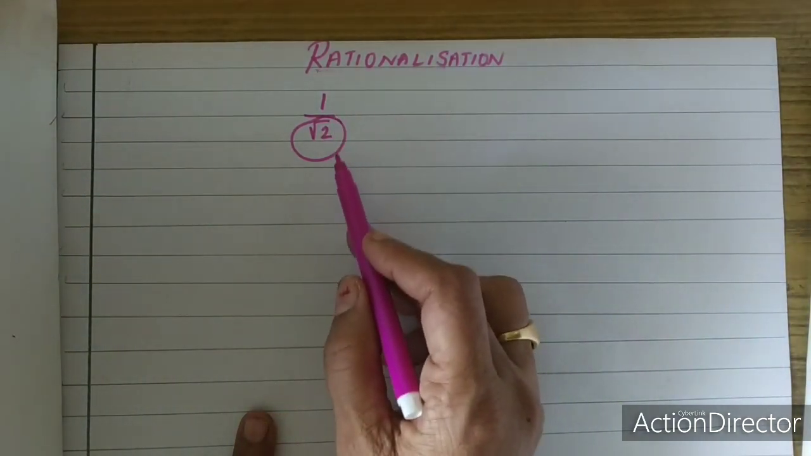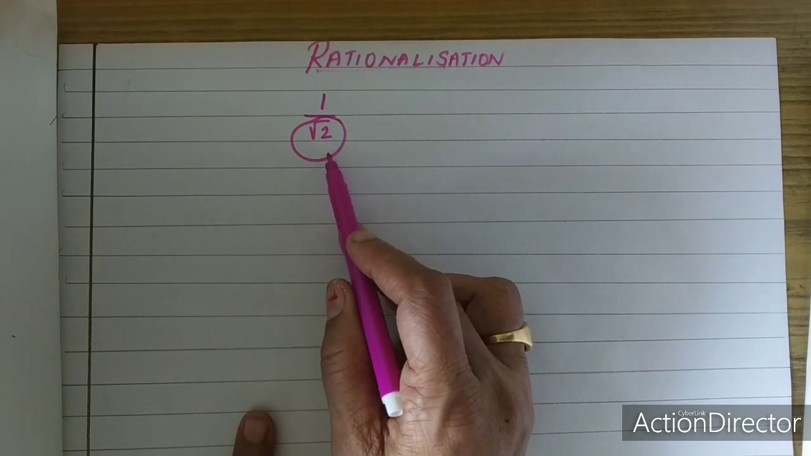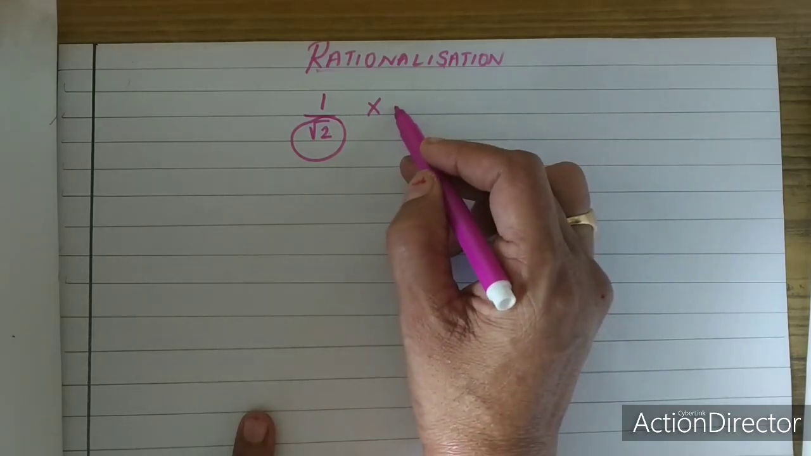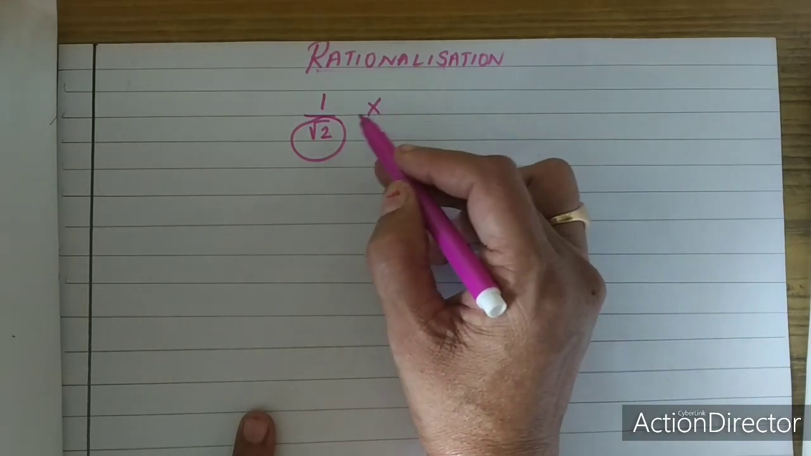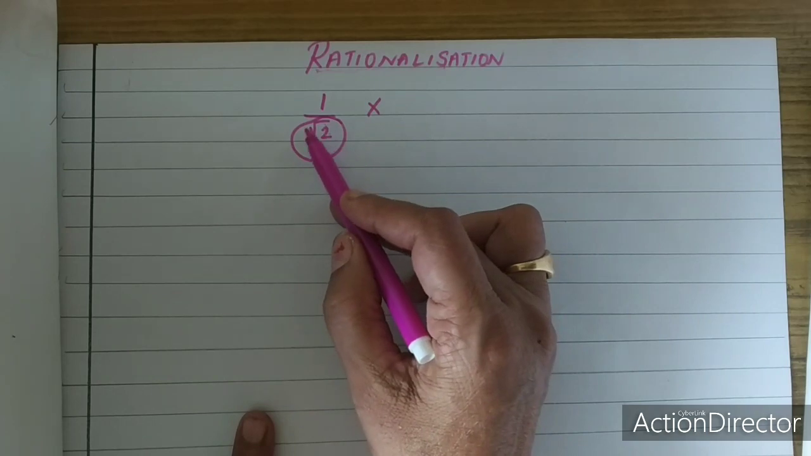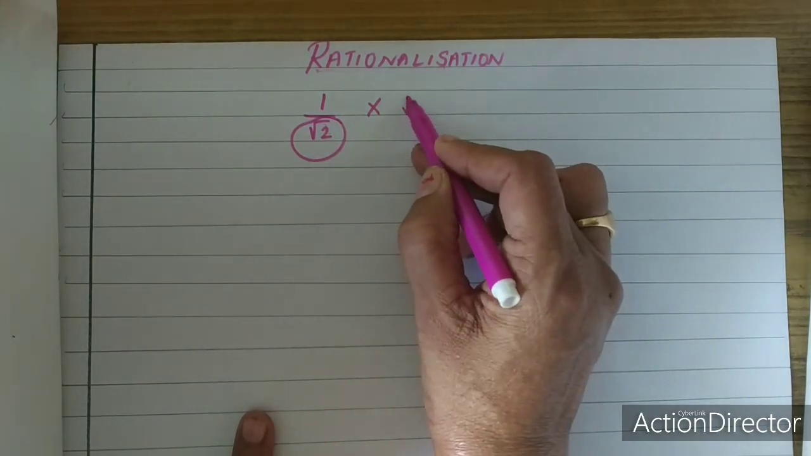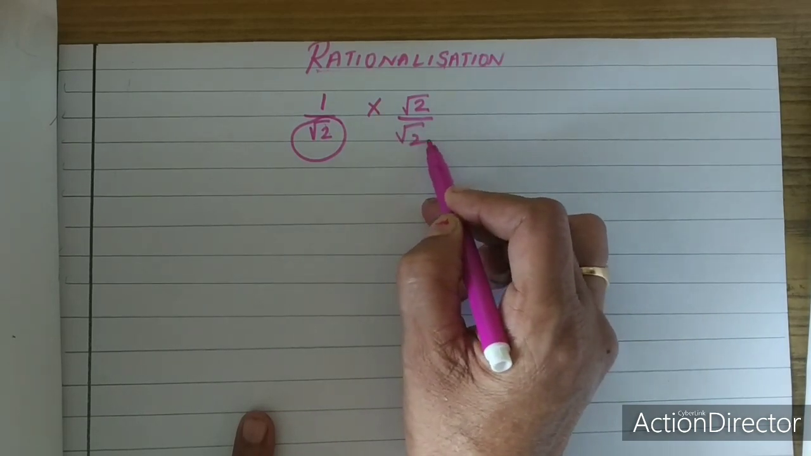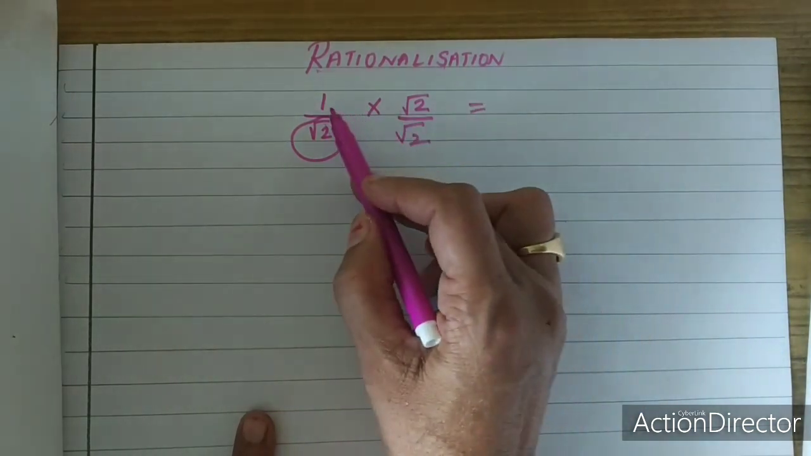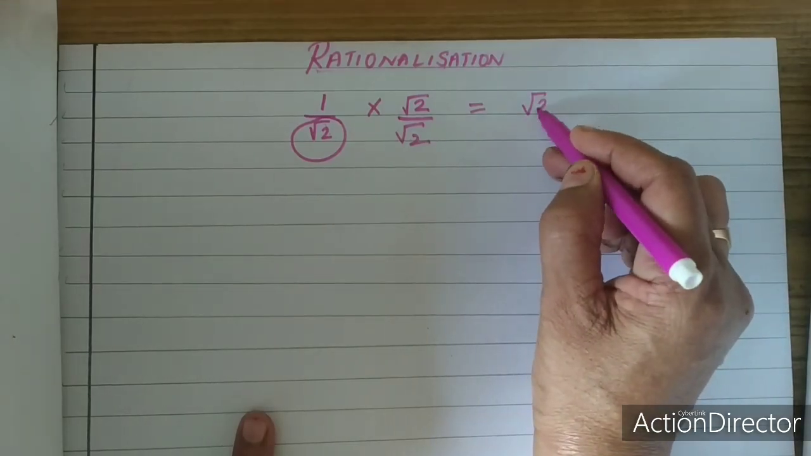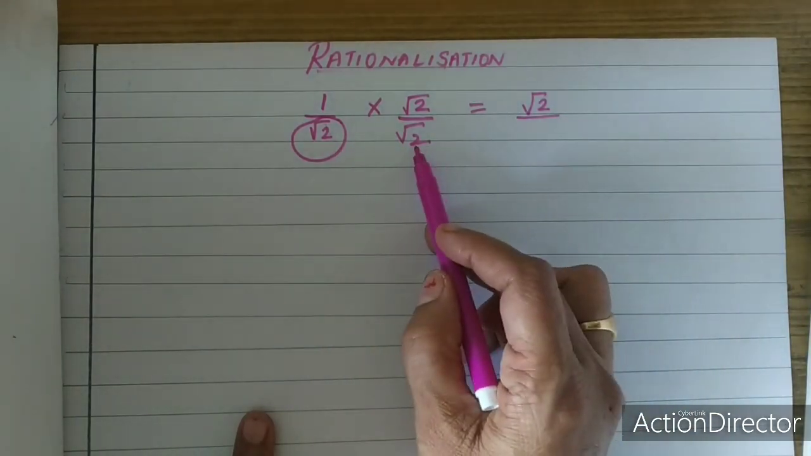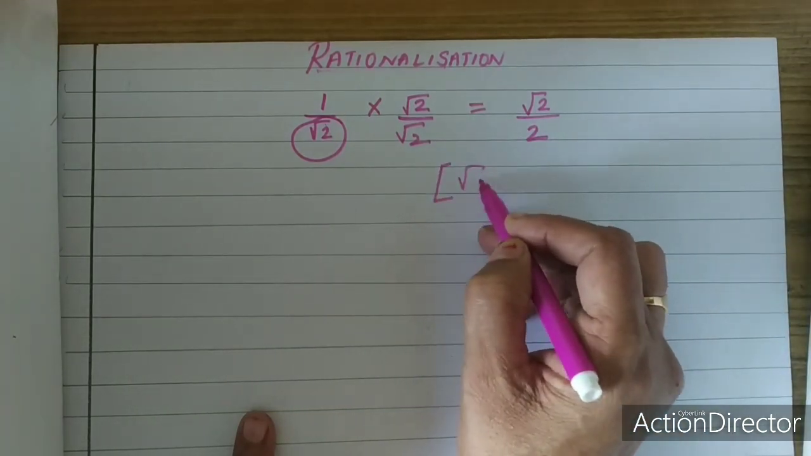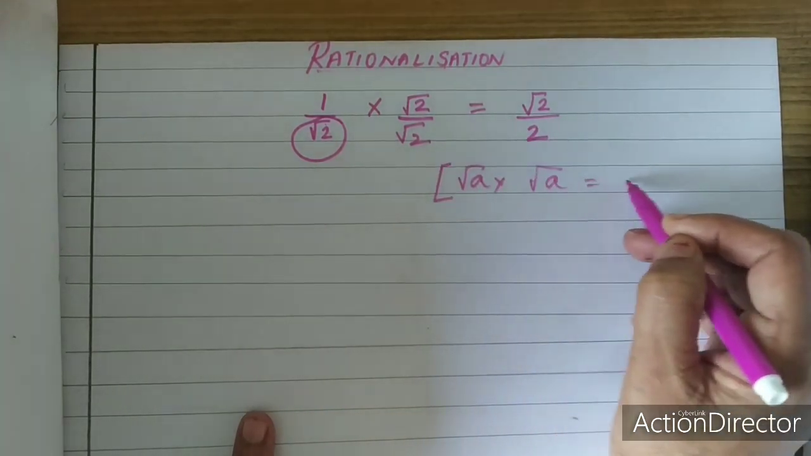Converting this irrational number to a rational number, you call it rationalization. So for converting this to a rational number, I am going to multiply by the same denominator, both in the numerator and in the denominator. Since the denominator has root 2, I multiply root 2 in the numerator and root 2 in the denominator. So when I get the answer, 1 into root 2 is root 2, and in the denominator root 2 into root 2 is equal to 2. As you know, root a into root a is equal to a.